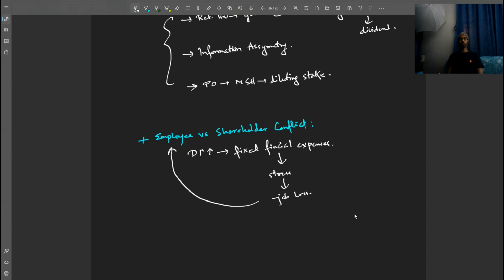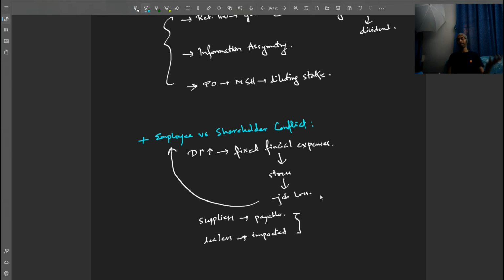Similarly, this can also happen to the suppliers. If the company goes bust or defaults, the suppliers can be impacted also because the payables may be pending. The dealers may get impacted. They may have a standing infrastructure which may have to remain idle for some time because the company is not able to perform well, right?